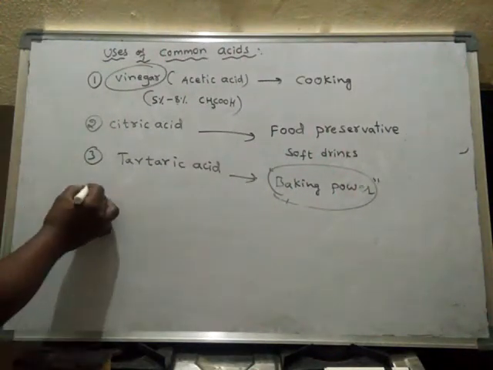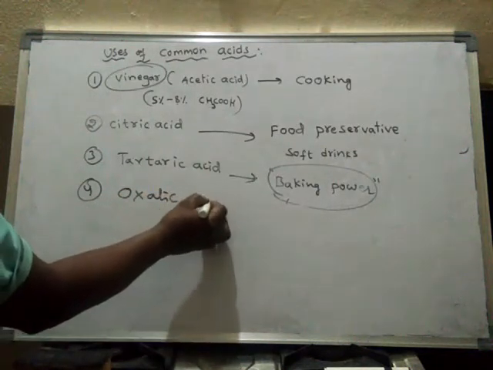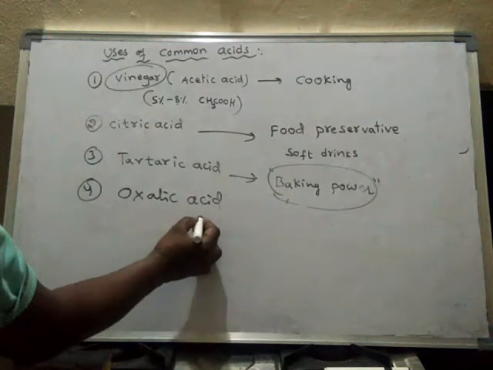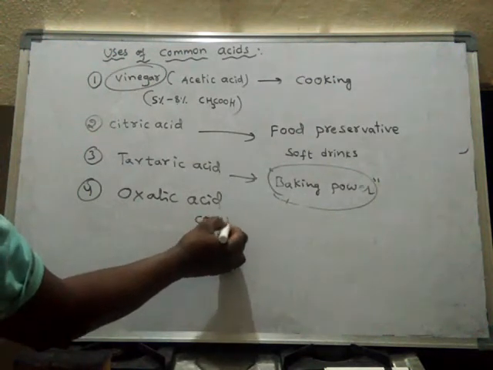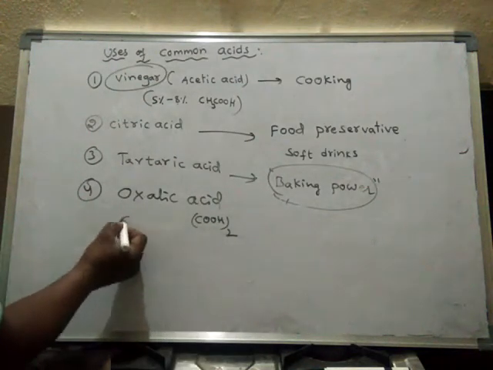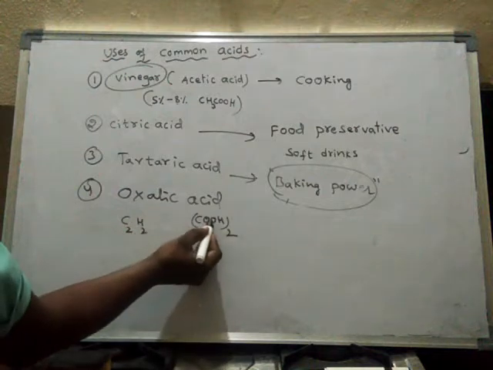Next one, oxalic acid. What is the formula of oxalic acid? COOH taken twice, or else C2H2O4.